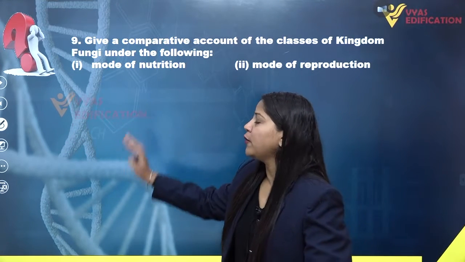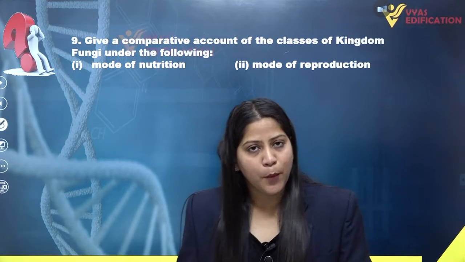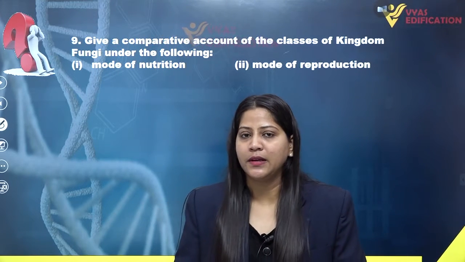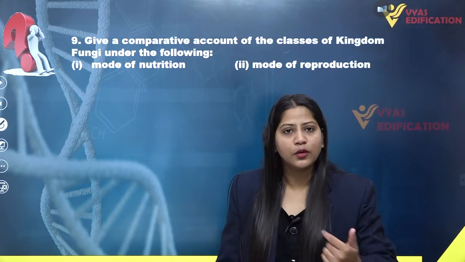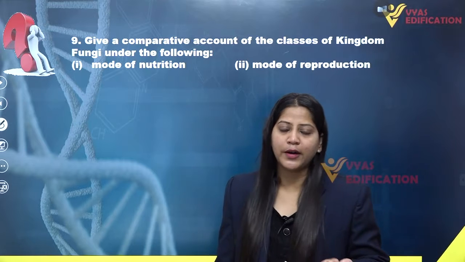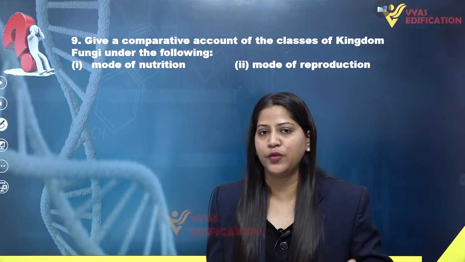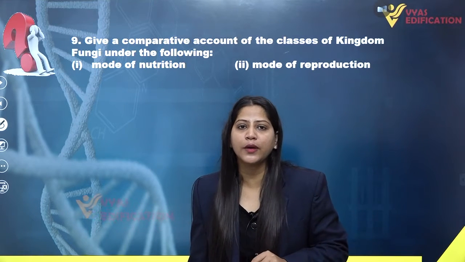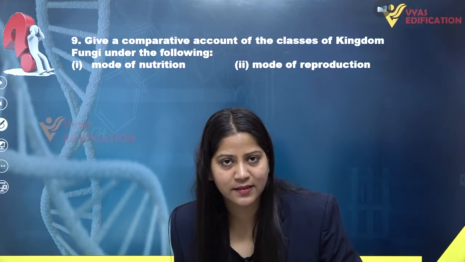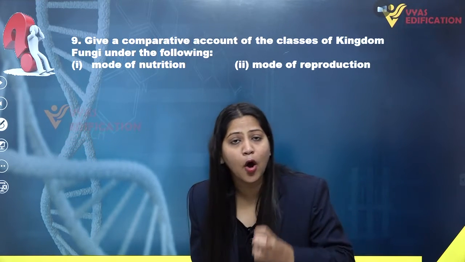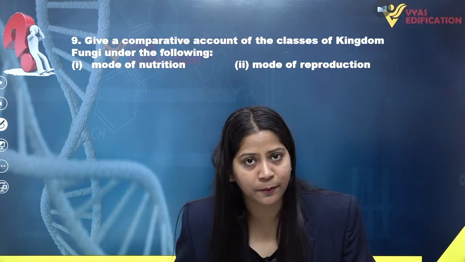If we talk about the mode of nutrition in Basidiomycetes, then they can be decomposers in soil, and decomposers on tree logs and tree stumps. They also can live as parasites in some plants, which means they can obtain their nutrition from the plants inside which they are living.